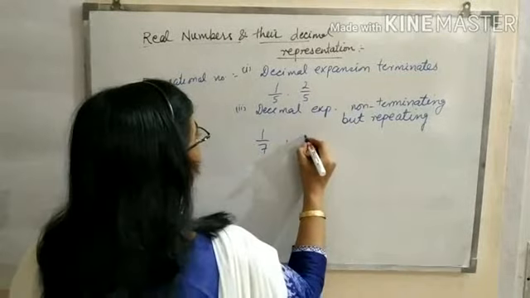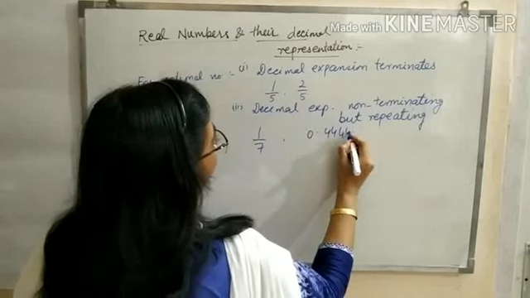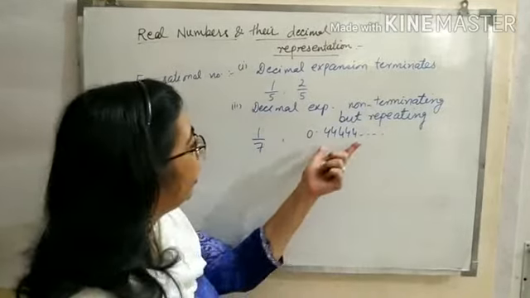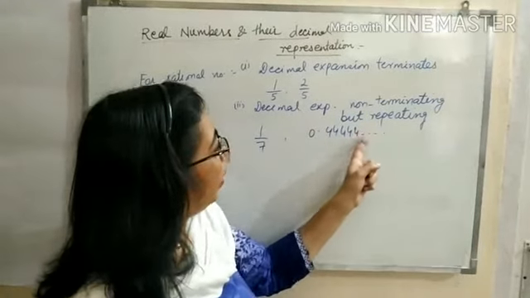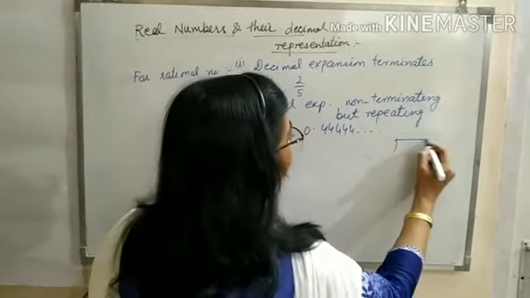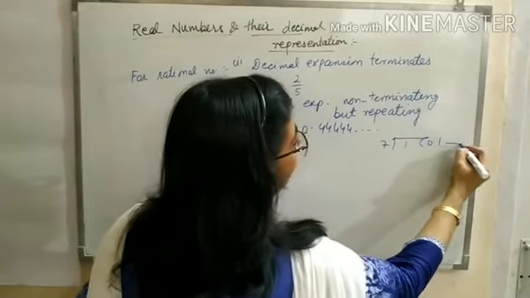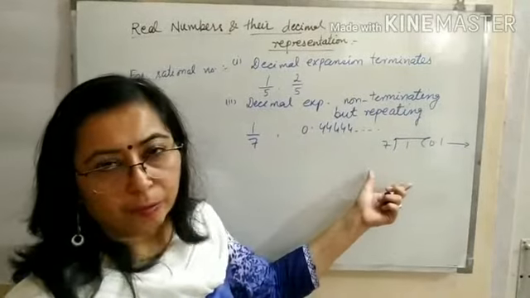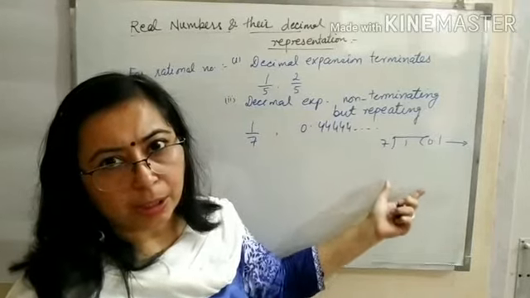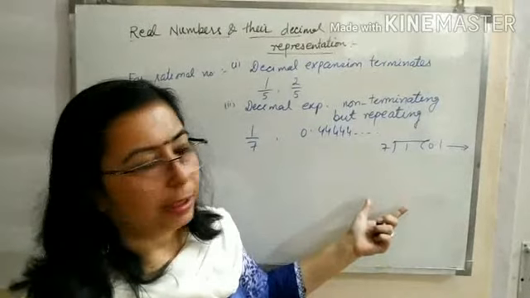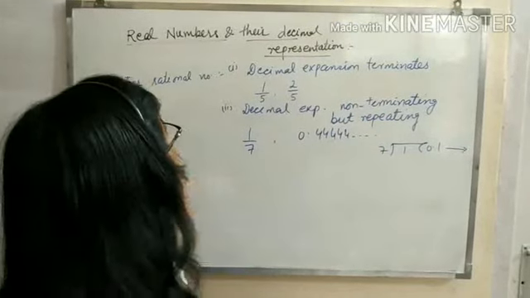Or you can say 0.444444 and so on. The digits will be repeated after a certain number of digits. Then we say it is a non-terminating repeating decimal expansion, so it is a rational number.